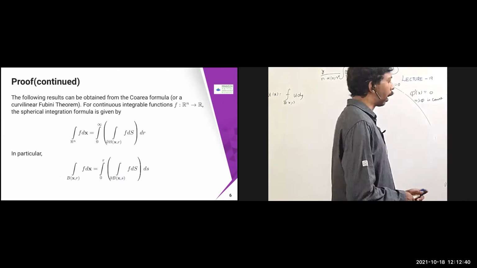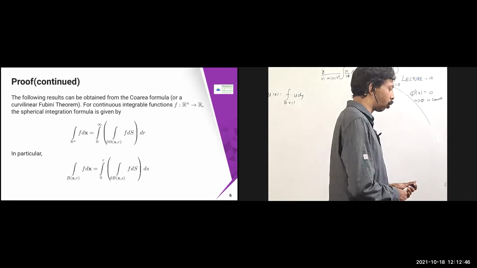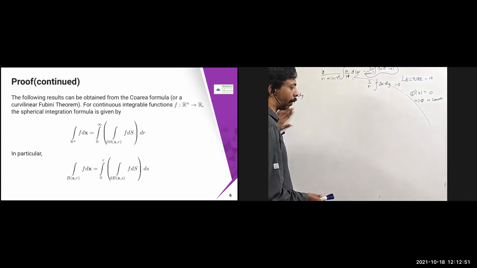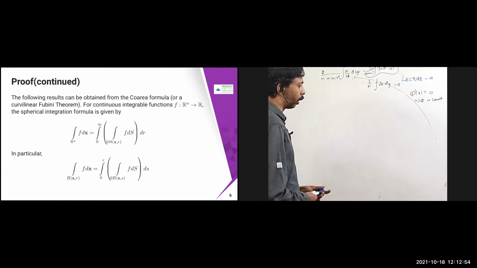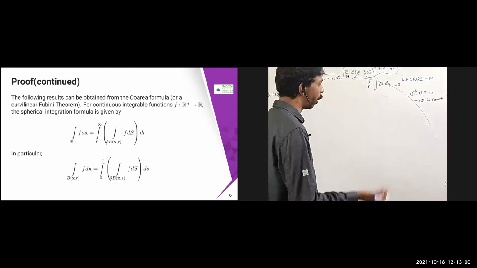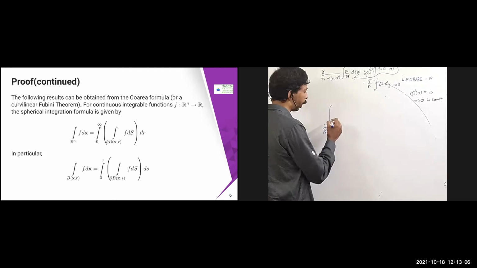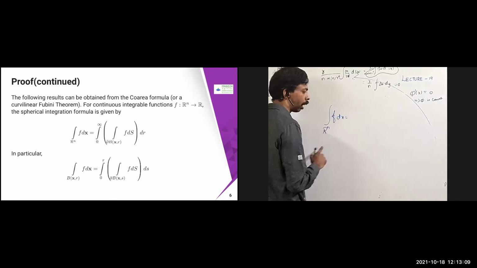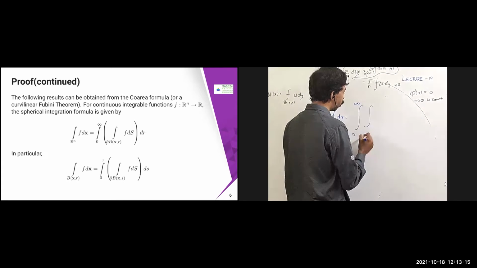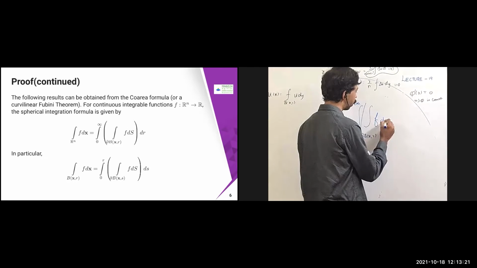In other words, it is a curvilinear Fubini's theorem. You know the Fubini's theorems from the calculus course, the real analysis course you might have studied. Now we are going to use it for this spherical integration formula, using which we are going to prove that. So from the curvilinear Fubini's theorem, or co-area formula, you can obtain that the integral of f dx can be written as the integral from 0 to infinity of the integral over dou b of x comma r of f ds into dr.